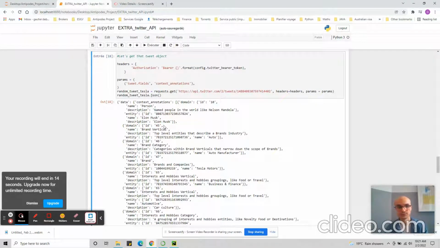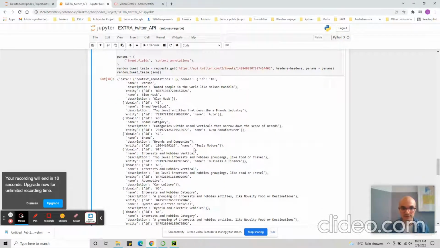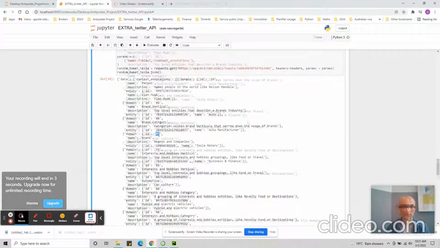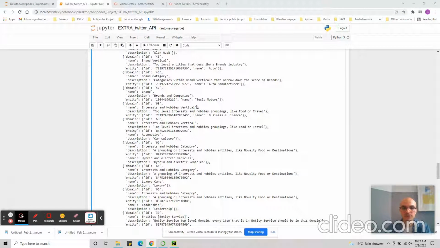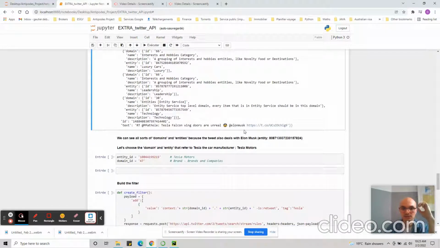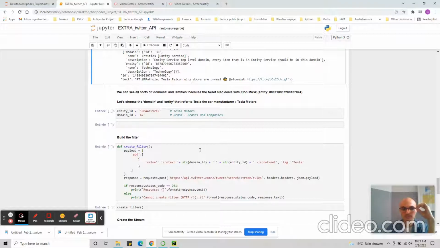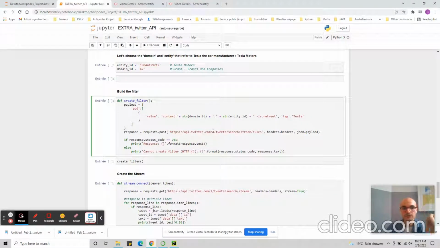But that's not what we're interested in here. We want to look at Tesla Motors. So here it is, that's the entity with the ID, and the domain ID. Once we've identified that we are talking about Tesla Motors, and we have the ID for the entity and the domain, we can use them to create a filter here.